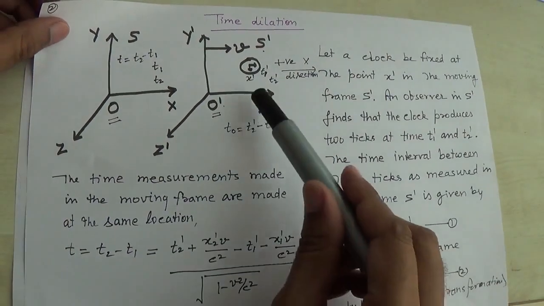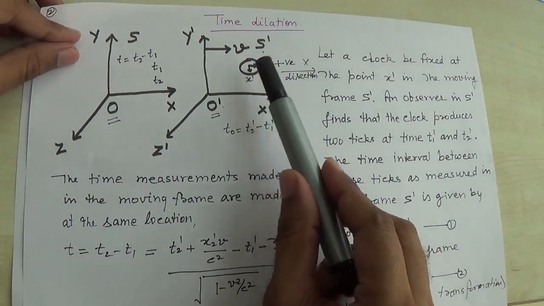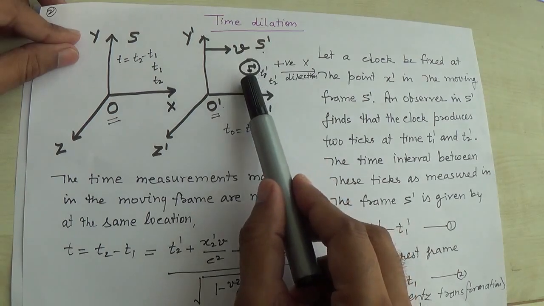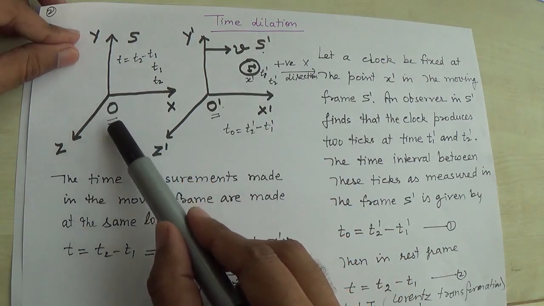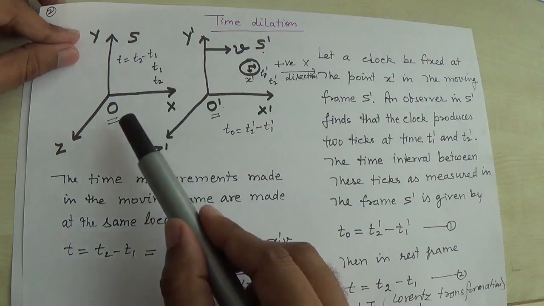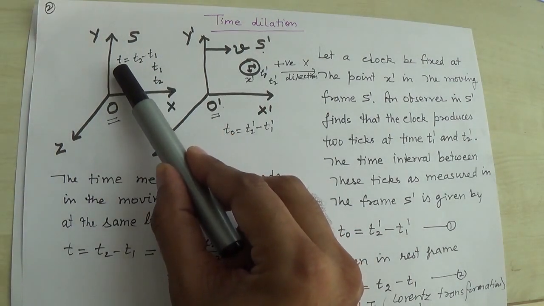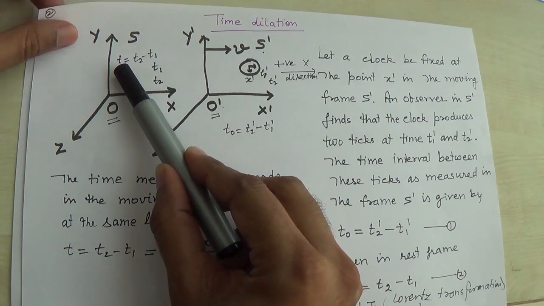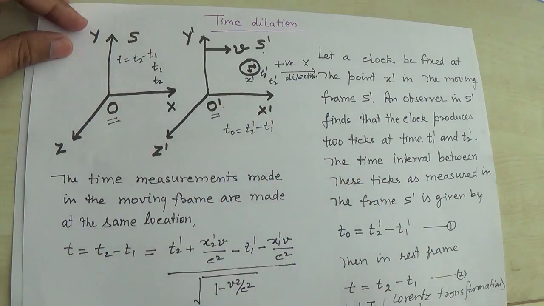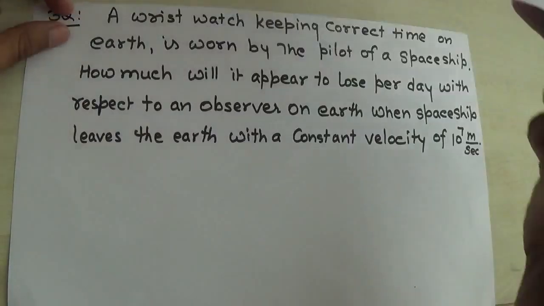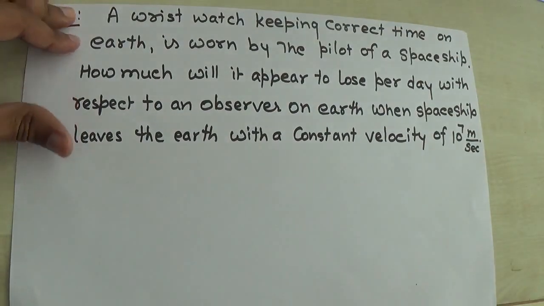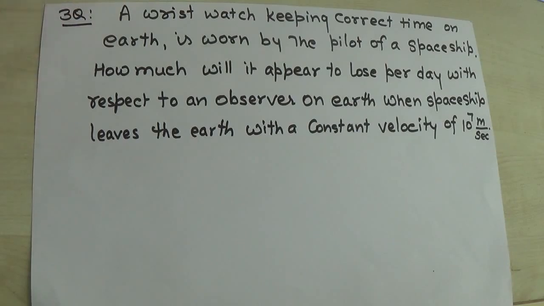So the clock is in the moving frame. The time of this clock is told by this observer, right? So it means we have to find out this time t according to observer O or O prime. So this is the situation. Now first of all, is my statement clear about this numerical problem?